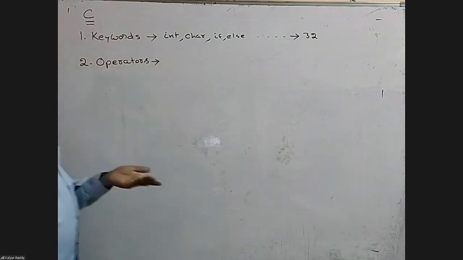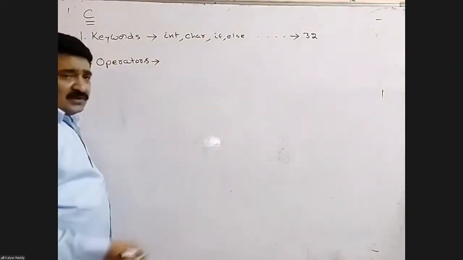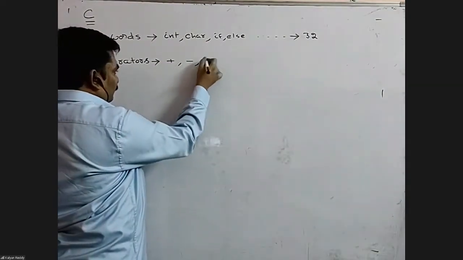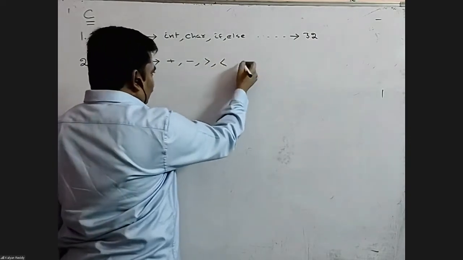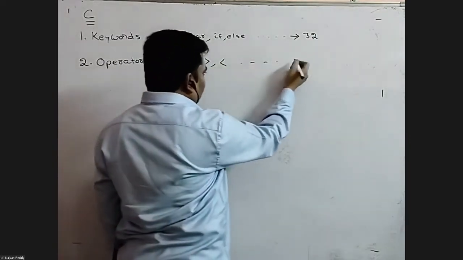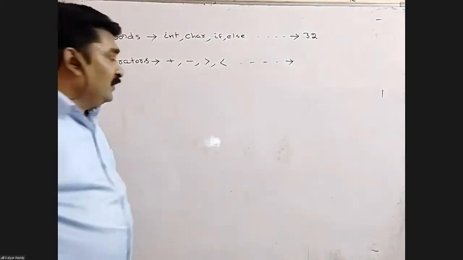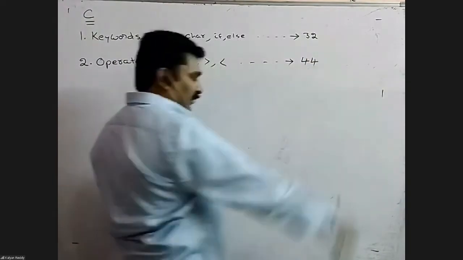Operators are the same as what we used in maths: plus, minus, greater than, less than, and so on. All these symbols come under the operators category. In C we have a total of 44 operators.